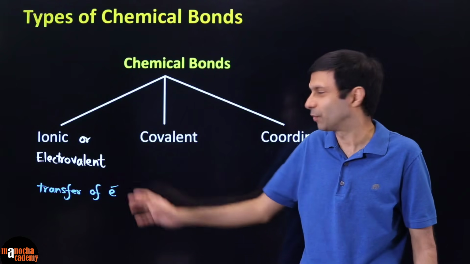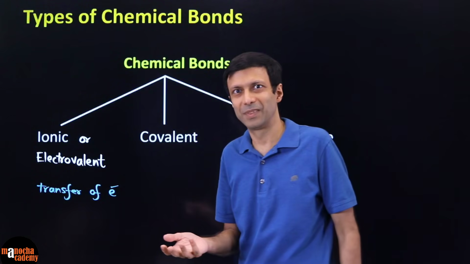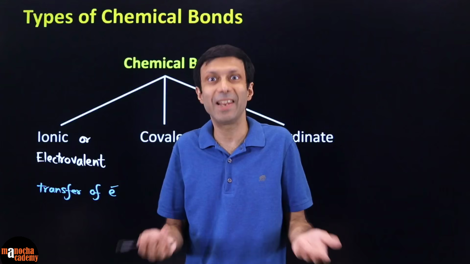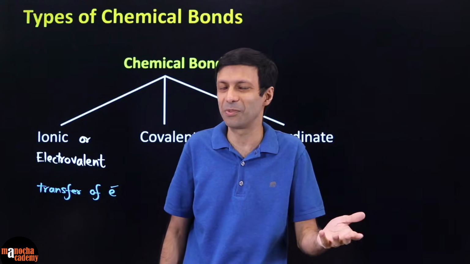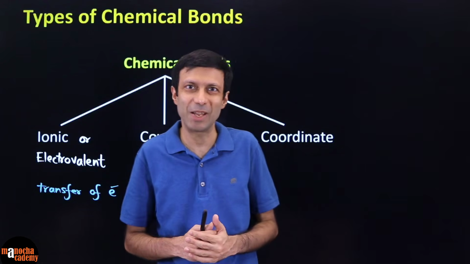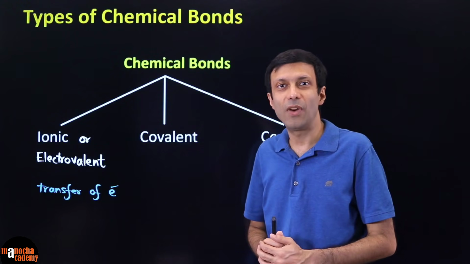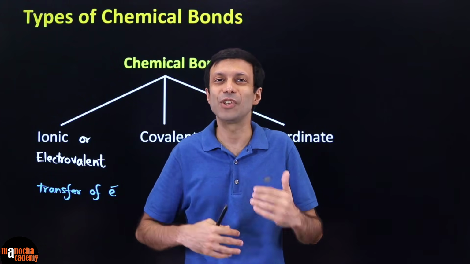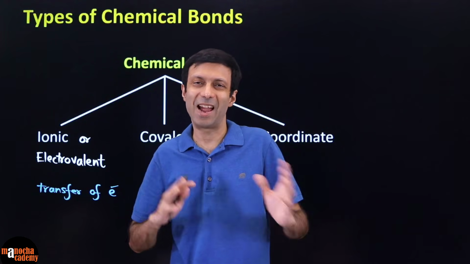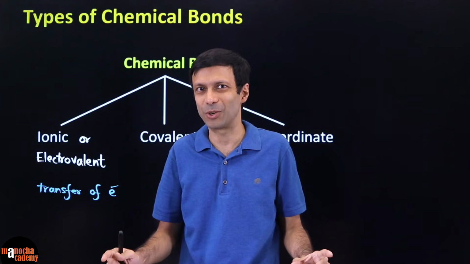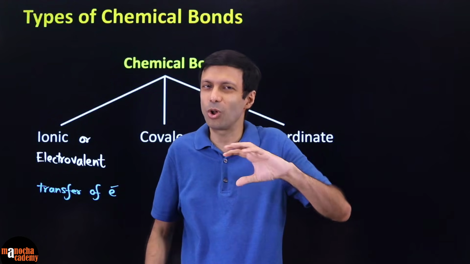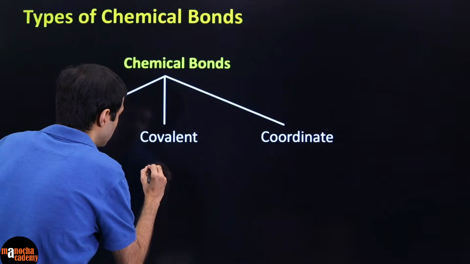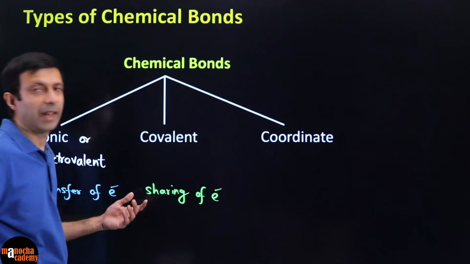And we'll be looking at the details of this. Next one is covalent bond. So just like you can make friends by giving a chocolate, you can also make friends by sharing a chocolate. So let's say you take a chocolate to your school and you share it with a friend, and he or she becomes your best friend. Same way over here, covalent bonds, here of course there are no chocolates. Covalent bonds involve sharing of electrons, because atoms are all dealing with their electrons. Protons, neutrons, they are all in the nucleus. So always sharing is with electrons. So here we can say covalent bond involves sharing of electrons.